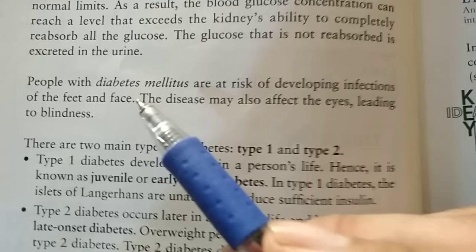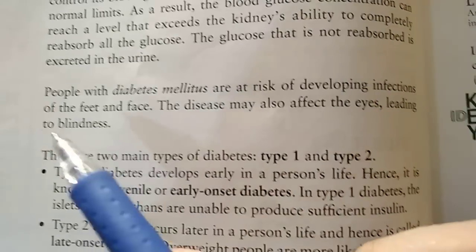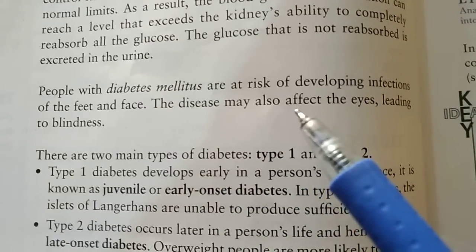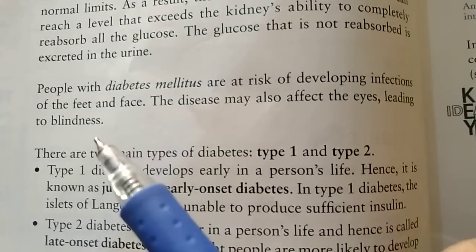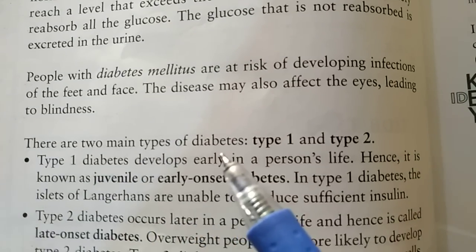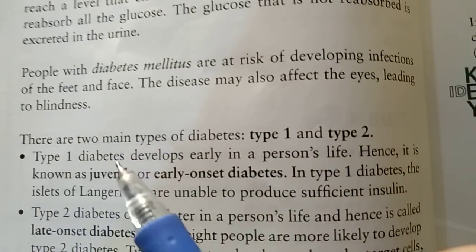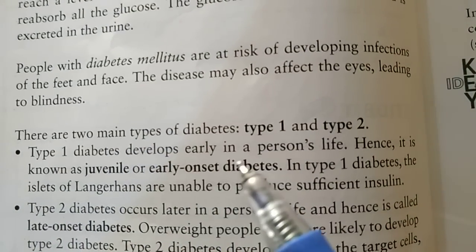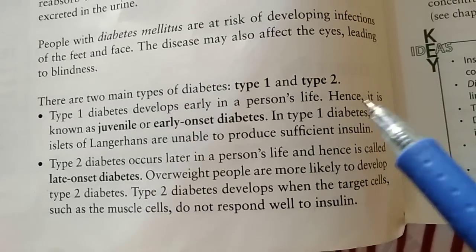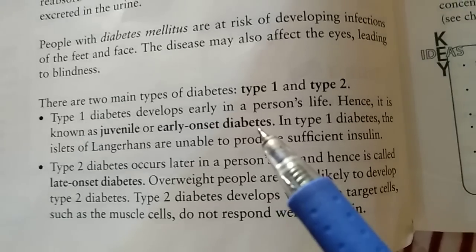People with diabetes mellitus are at risk of developing infections of the feet and face. The disease may also affect the eyes, leading to blindness. There are two main types of diabetes, type 1 and type 2. Type 1 diabetes develops early in a person's life, hence it is known as juvenile or early onset diabetes.